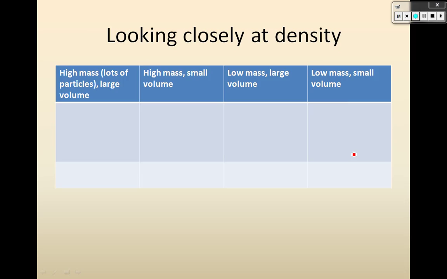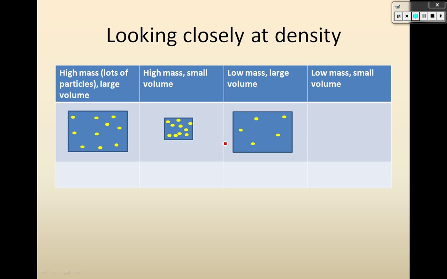Alright, so the way I drew them was, here's my high mass, so lots of particles. And your definition of lots of particles may be different than mine. I think there's 10 particles in here. So my particles are dots, and then here's my volume. So that's lots of particles in a large volume. Then my high mass and a small volume, it's the same 10 particles. I was really careful to have the same number of particles, but I made my square a lot smaller.